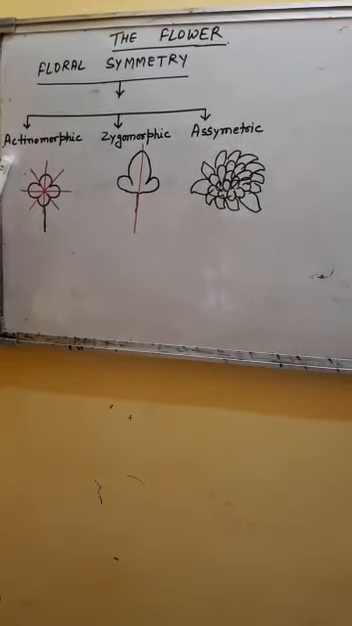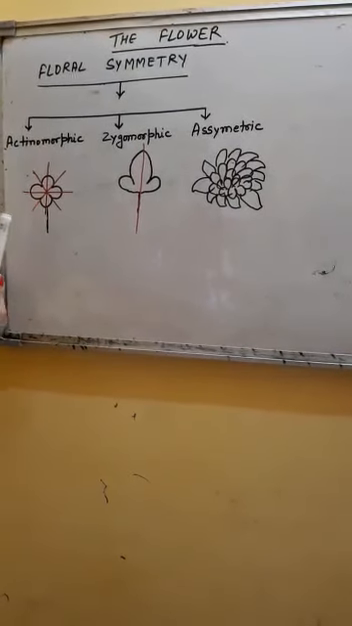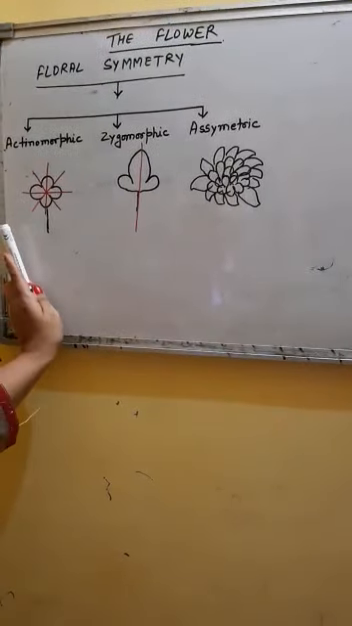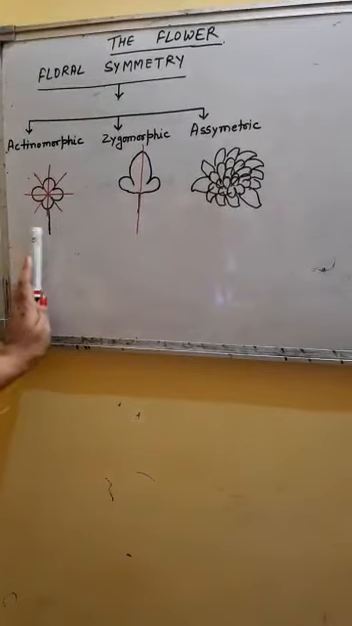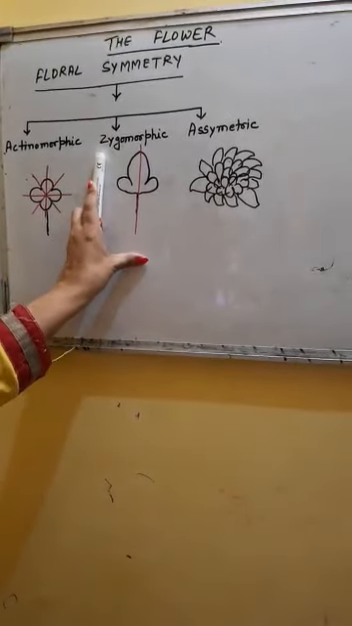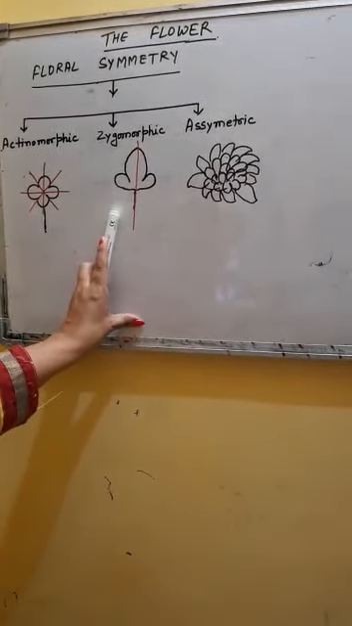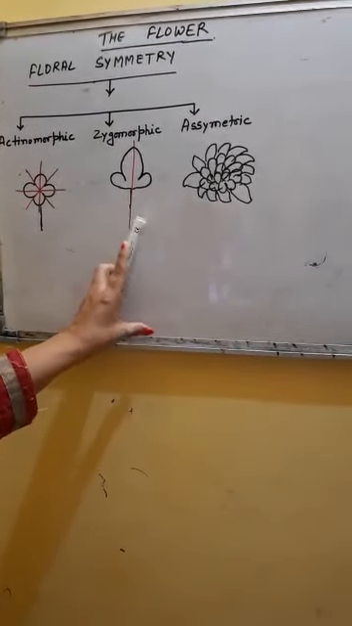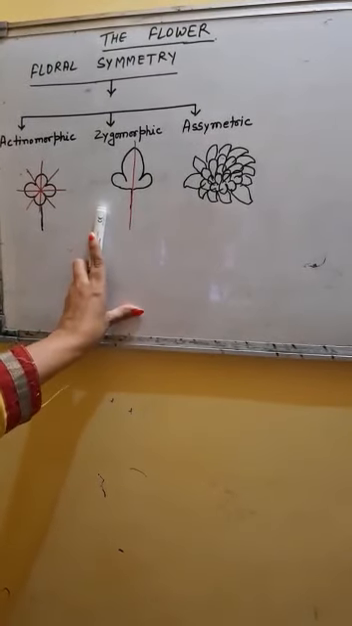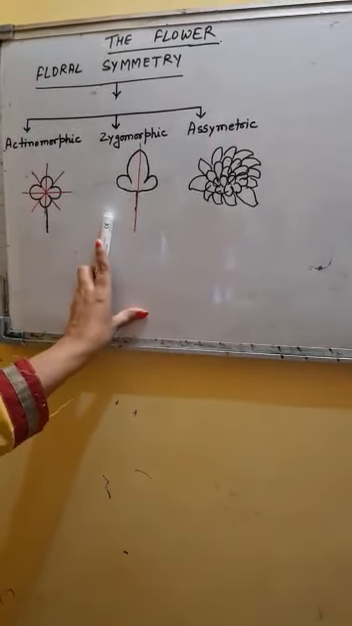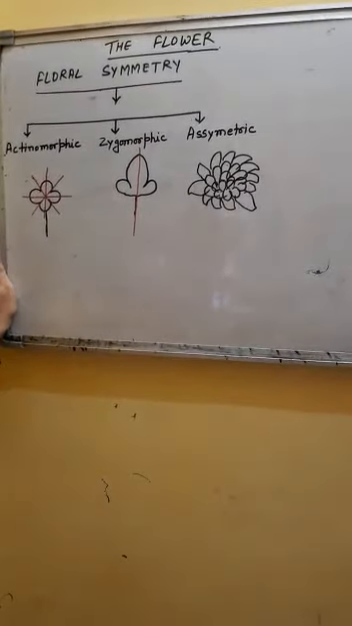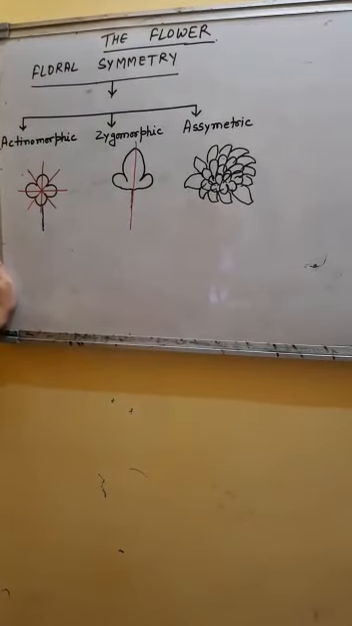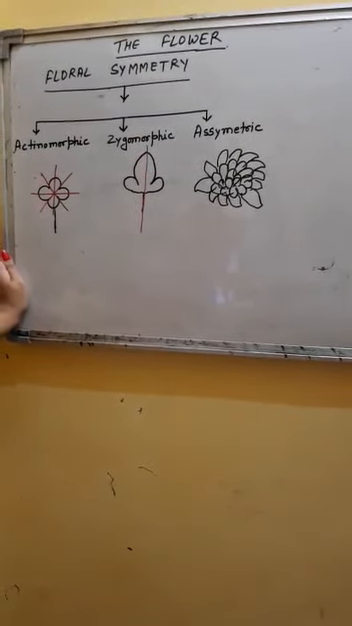So on the basis of floral symmetry, flowers can be divided into three types. Actinomorphic, where flowers can be cut into two equal halves through more than one plane. Examples are chili, mustard, lily. The second is zygomorphic, where there is only a single plane through which, if flowers are cut, they can be divided into two equal halves. Examples, pea and beans. And third is asymmetric flower, which does not have any plane through which it can be divided into two equal halves. Example, canna.